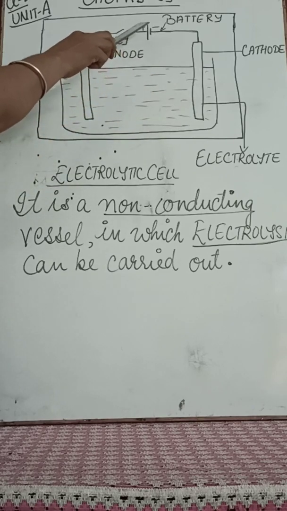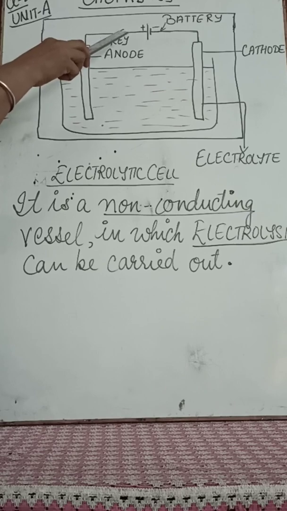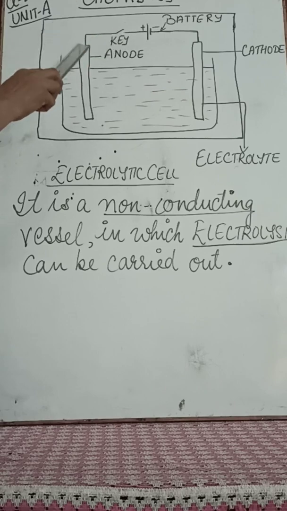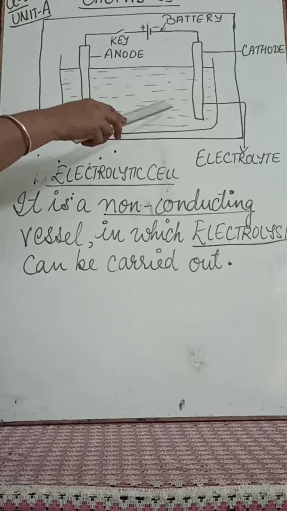This is the battery with the positive and the negative charges. This is the key. When it is closed, current will pass through it, and when it is open, the current will stop passing through it, right? And electrolysis, the process of decomposition, I told you, means the particles are broken into smaller particles, and they are released in this solution.